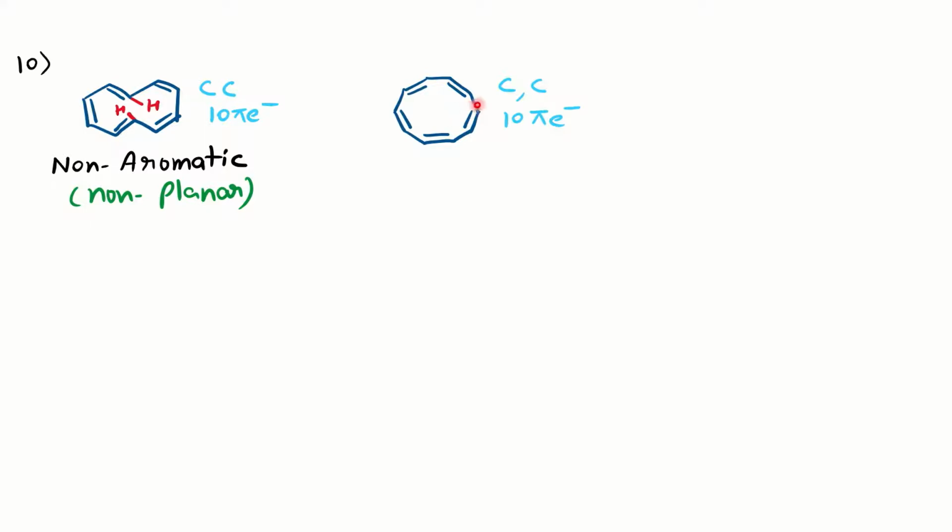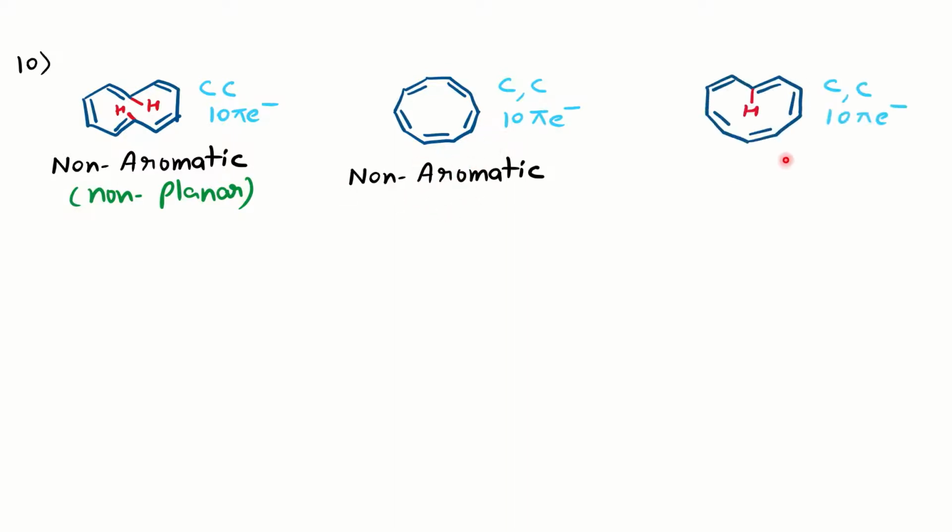Normally for sp2 hybridized, the angle should be 120 degrees. But here, instead of 120 degrees, it is 144 degrees. So therefore, the planarity is lost here because of the angle strain, and the molecule will become non-aromatic. And this is the third isomer of the [10]annulene.